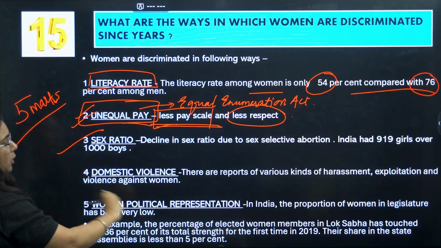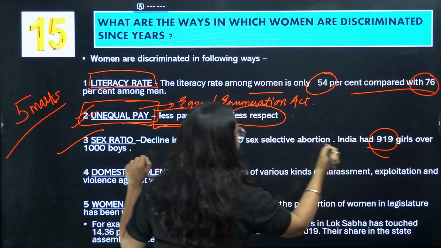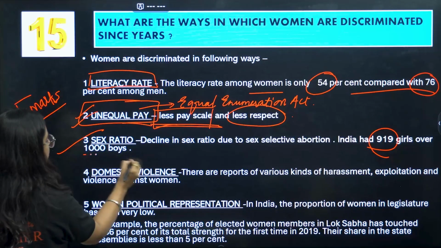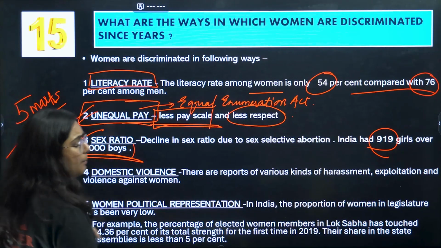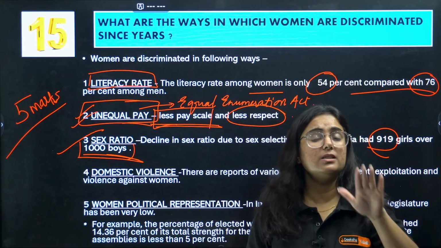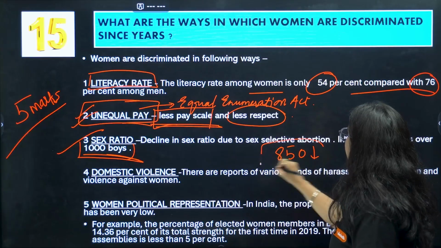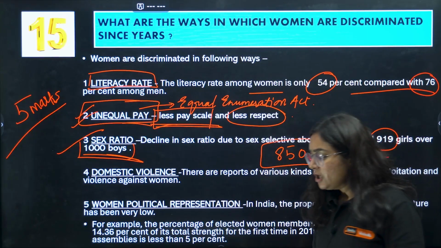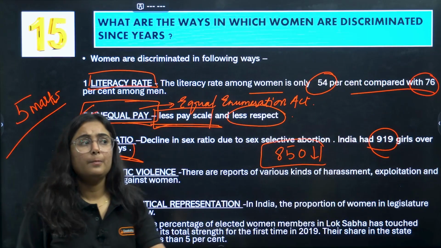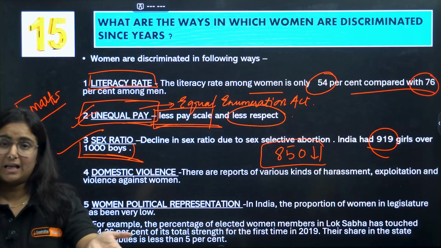Sex ratio, when we talk about that, so basically in general in India, there are 919 girls above 1000 boys. However, there are still the regions in India which are still below 850 mark. Okay, so this reflects us that basically the sex abortions take place, right?